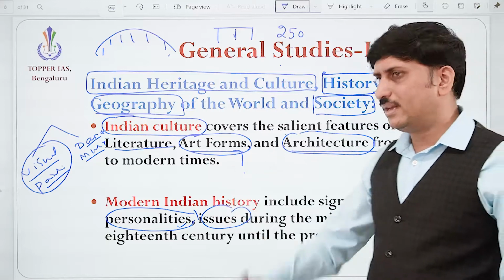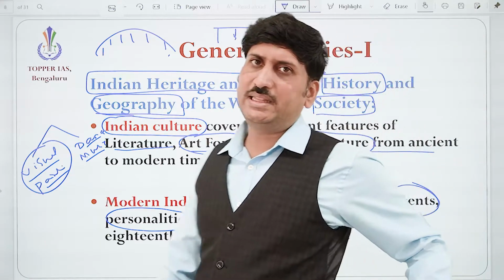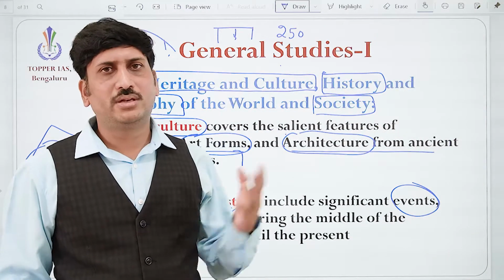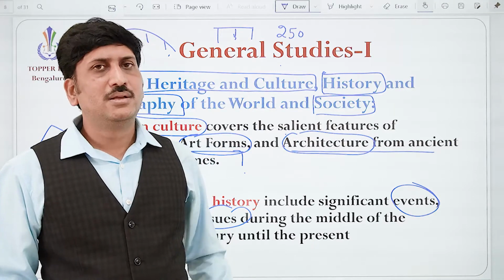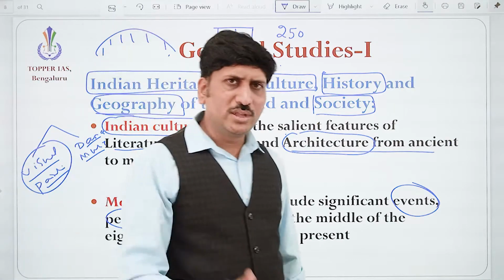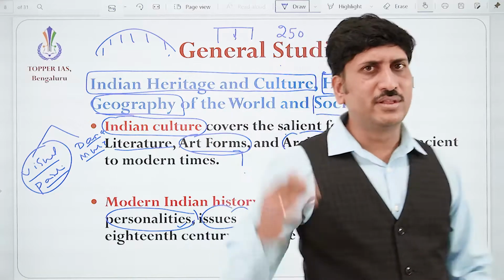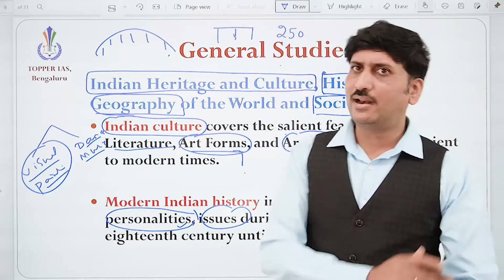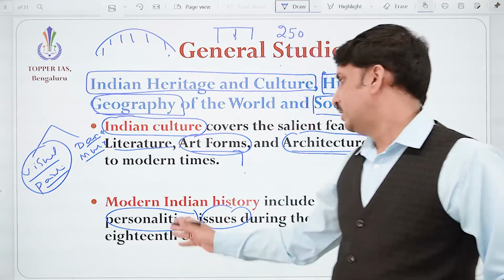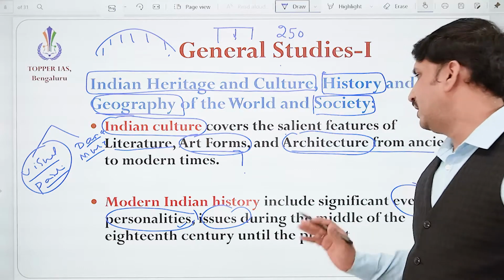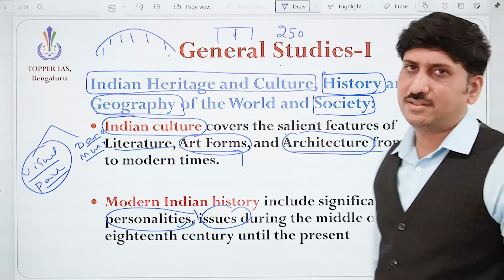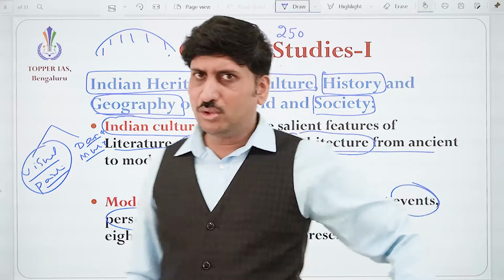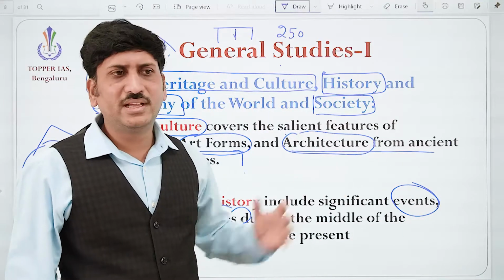Definitely UPSC will ask on Gandhi, on Aurobindo Ghosh, on Rabindranath Tagore. Correct? Because the younger generation, the new generation need to imbibe those values in their administration and in their life. So that is why. And issues during the middle of the 18th century and until the present. Okay, the issues may be in the history.